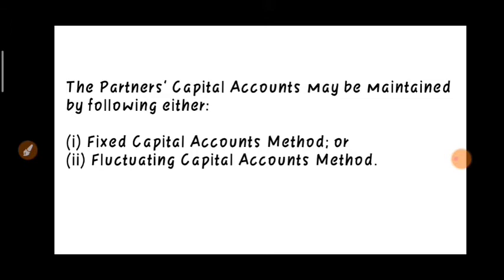If it is not given whether the capital is fixed or fluctuating, by default it will be considered as fluctuating. So on the basis of these two capital natures, the capital account can be maintained by two methods: fixed capital account method and fluctuating capital account method. Let us understand both of these briefly.